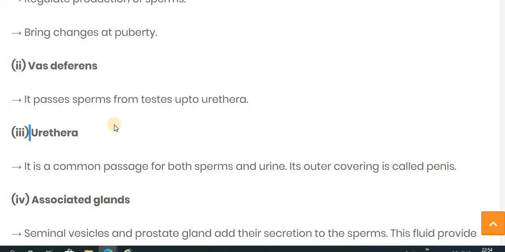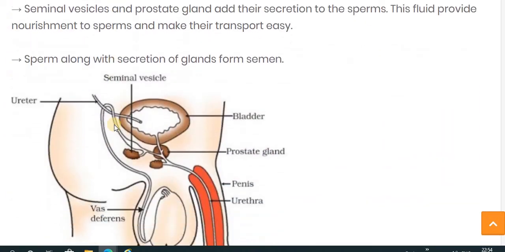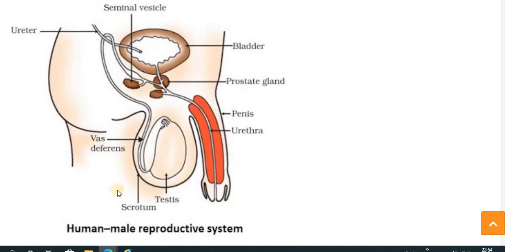Let's see the figure, by which you can easily understand. Here you can see a figure of the human male reproductive system. This is called the scrotum. It is a sac-like structure located outside the abdominal cavity, and in the scrotum this round, oval-shaped structure is called the testis.